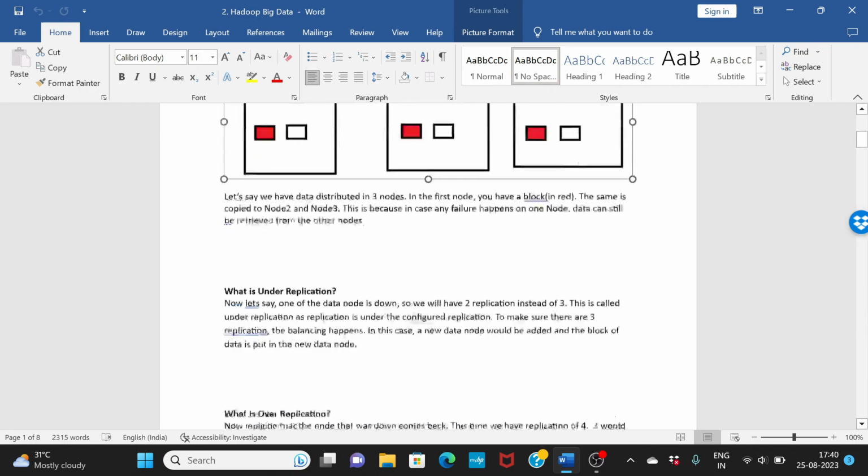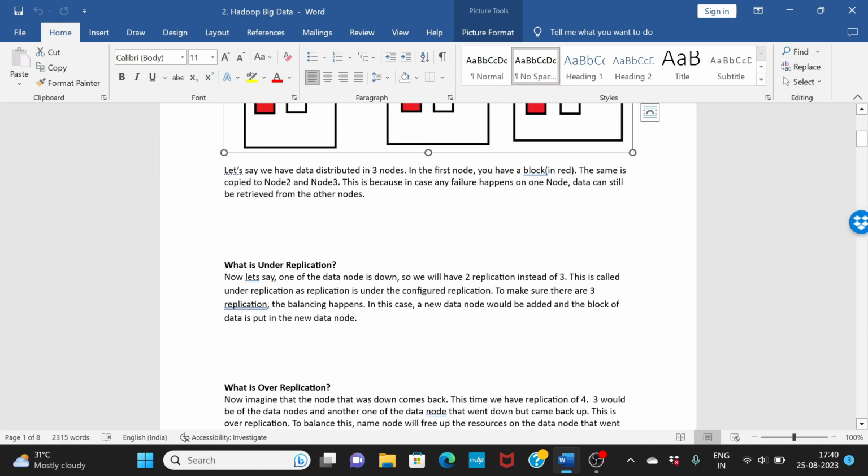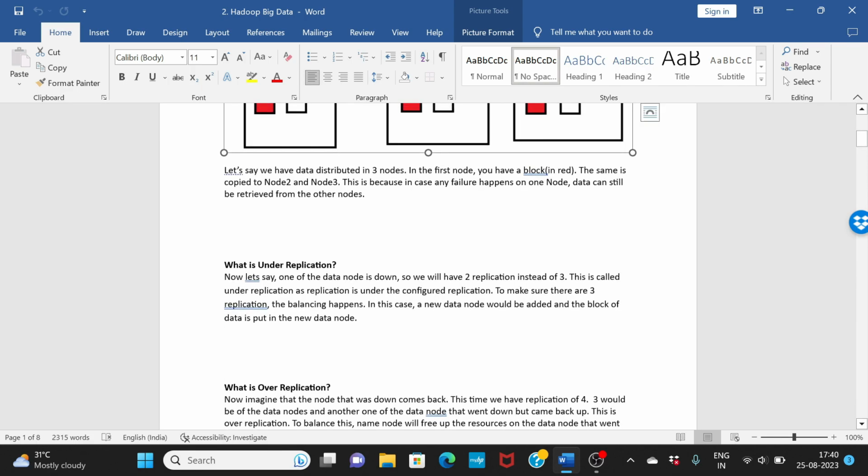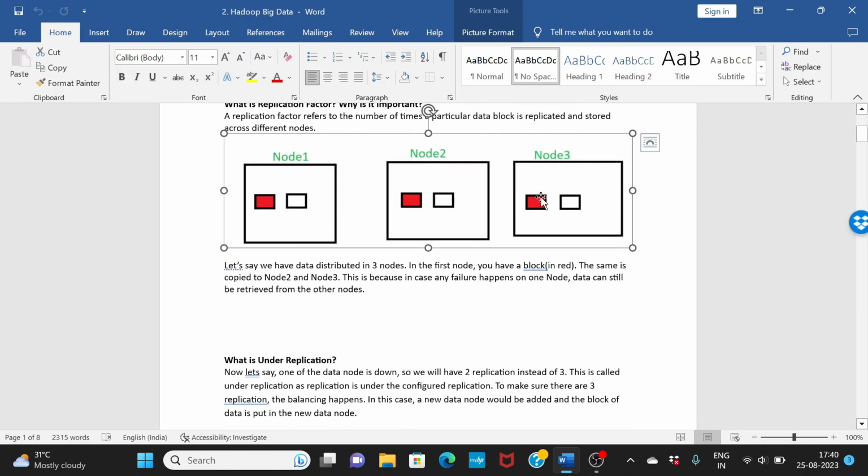All right. Now, a follow-up question could be: what is under replication, and what is over replication? So what is under replication? Let's say you have three nodes here, and one of the nodes is down. You started with a replication factor of 3, but one of the nodes is down, which means now you have only 2 copies. So you started with 3, but now you have 2.